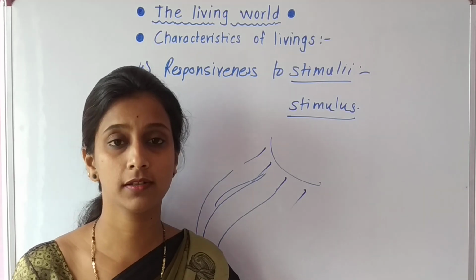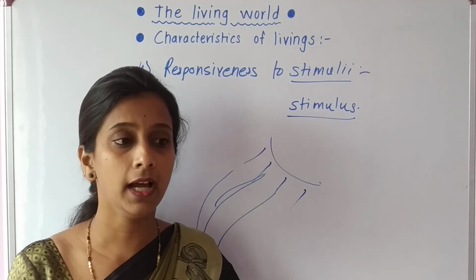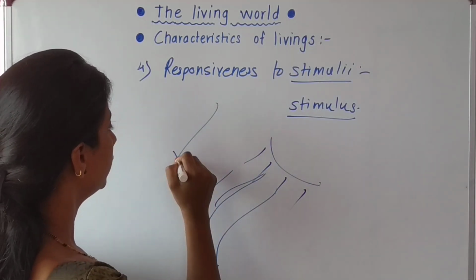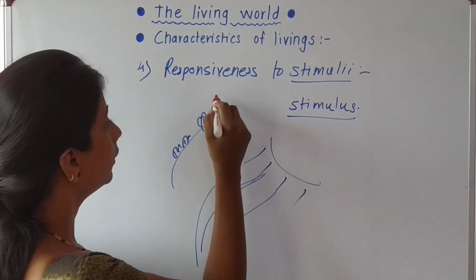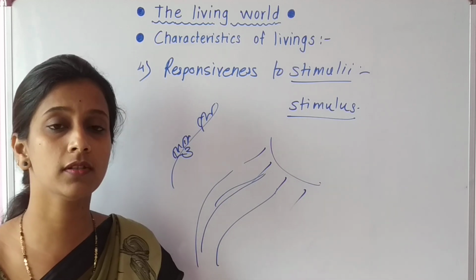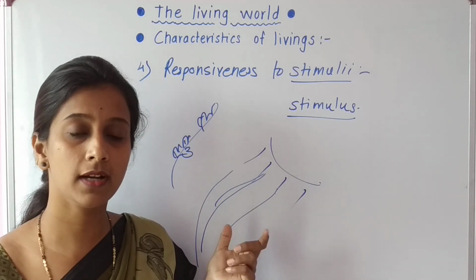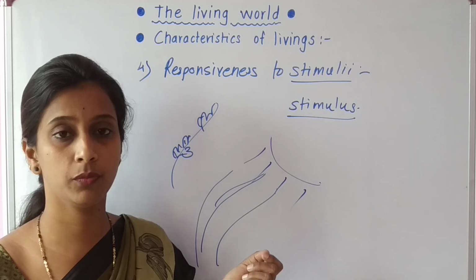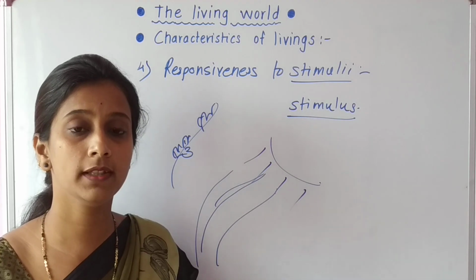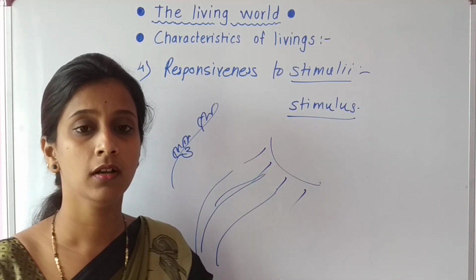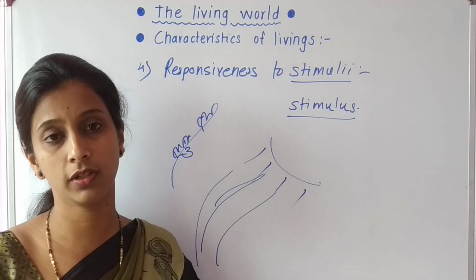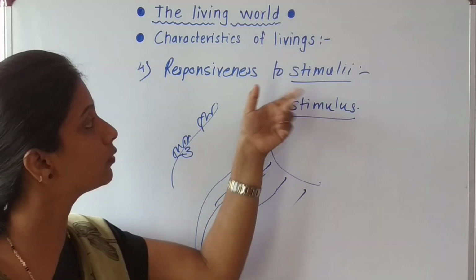One more: creeper plants. We have seen different creeper plants, and these creeper plants go towards a support. Suppose this is a creeper plant. These grow towards the support. Here the support is the stimulus, and the plants respond to that support. To get support, they grow in the direction of the support. All these are examples of responsiveness to stimuli. It is a characteristic of each organism, responsiveness to stimuli.